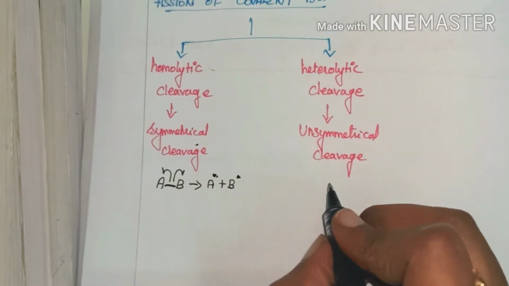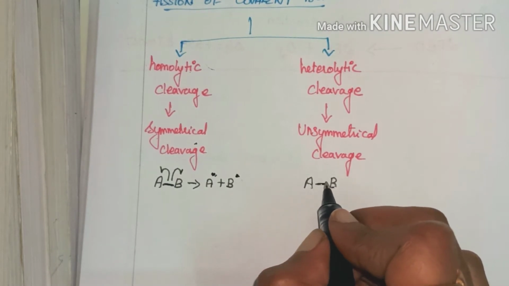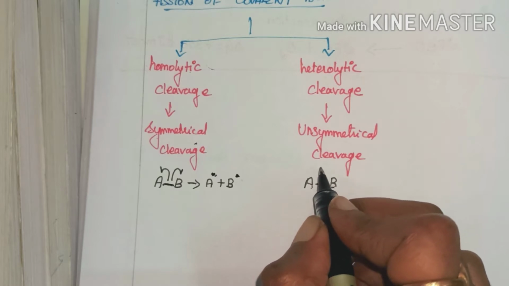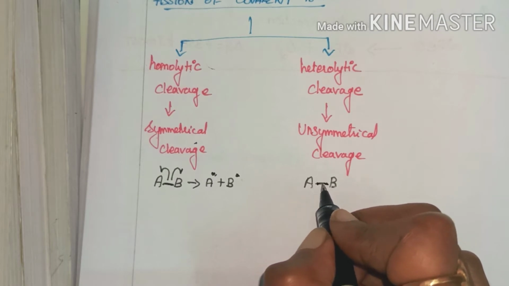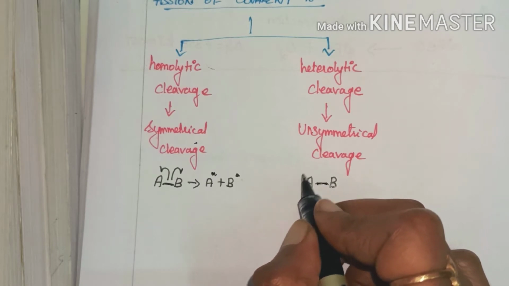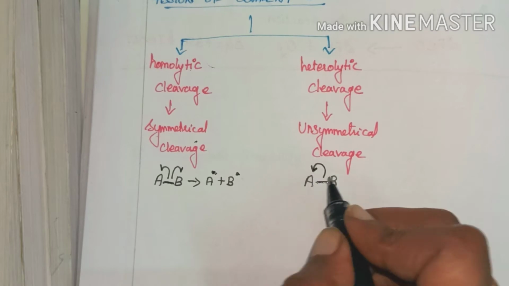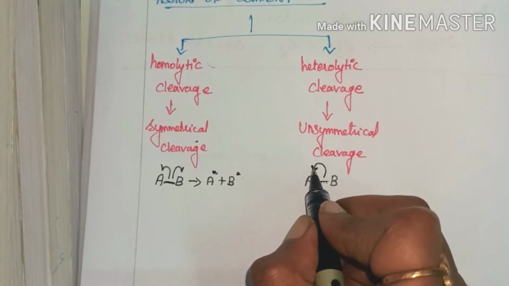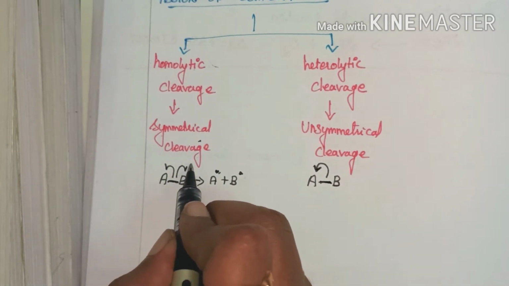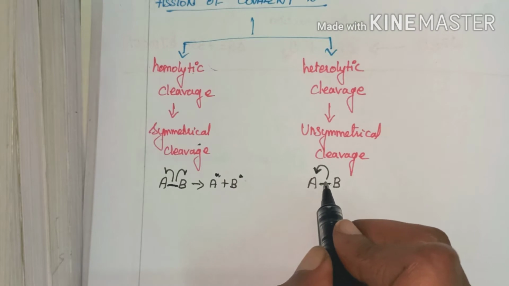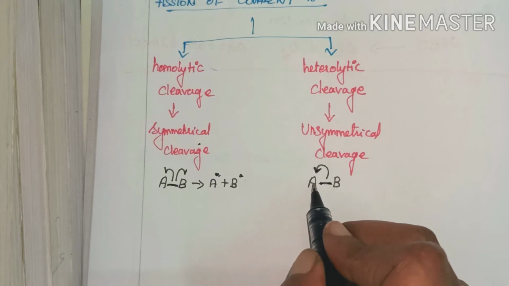Now what is heterolytic cleavage? If a bond is between A and B, one of the atoms takes 2 electrons. We know that a bond is made up of 2 electrons, and now both the electrons will be taken away by 1 atom. This is denoted by a single-headed arrow, and this is denoted by a double-headed arrow. If there is a double-headed arrow, it means that both the electrons are taken by this atom.